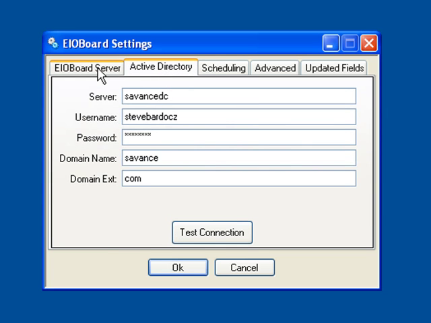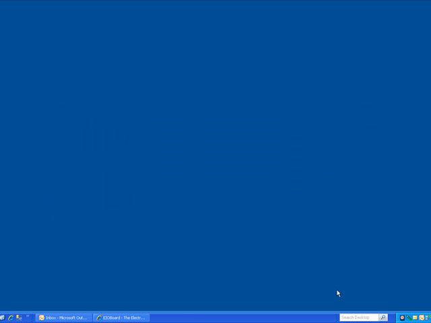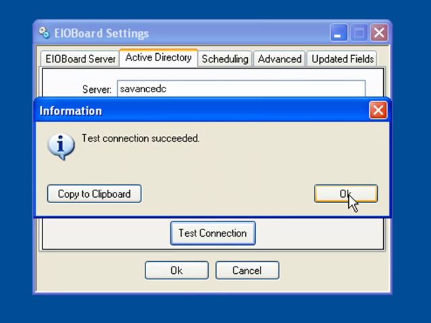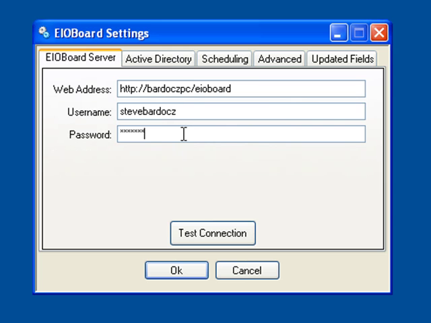And then Active Directory is going to basically pull all of your users. You have to put the server for an Active Directory on your network, a valid username and password that has administrative privileges to this Active Directory, and then the domain and the extension for the domain. At this point, it looked like I got a little warning that I might have put an invalid username and password, so I'm going to try some things here. I'm going to test this connection, make sure I did this, test this connection, hit OK.